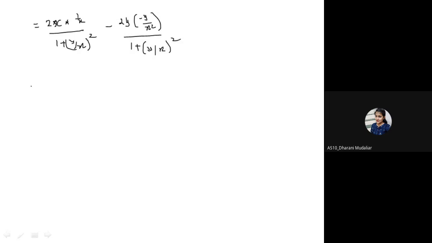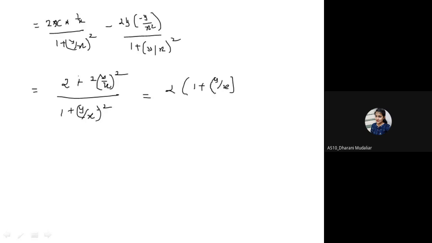We can write it as twice, and the common term is 1 plus y by x whole square, and minus minus is plus. So it is twice of y by x whole square, because it is y square upon x square. I'll take the twice common. It is 1 plus y by x whole square divided by 1 plus y by x whole square. This will cancel out. The answer is 2.